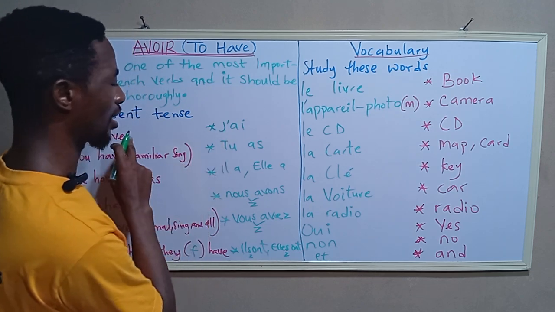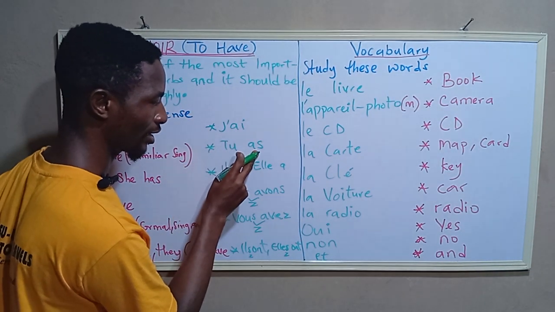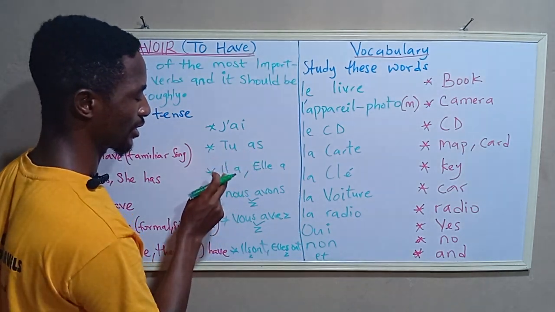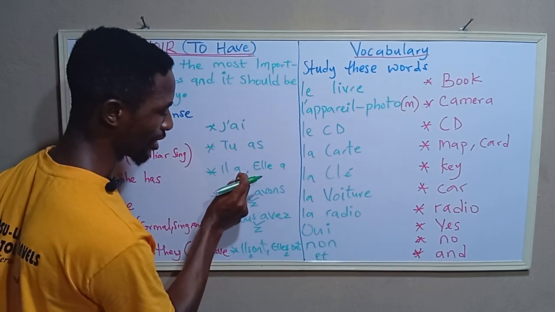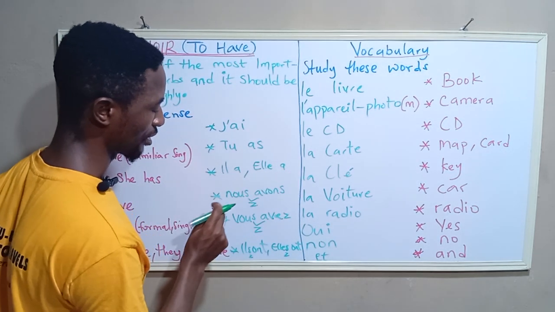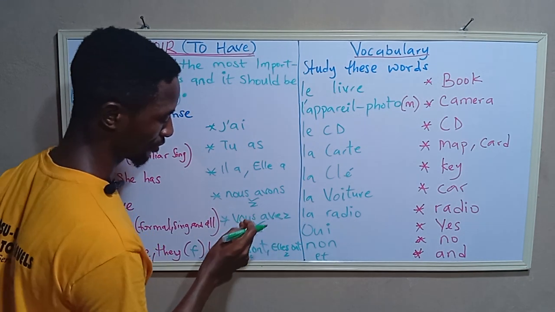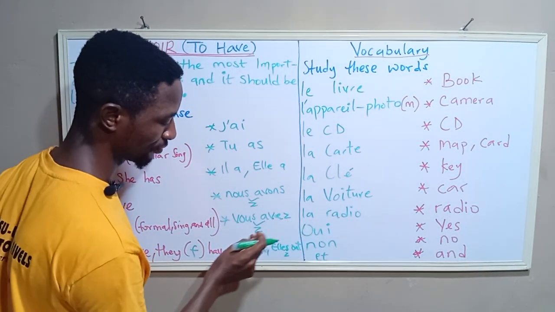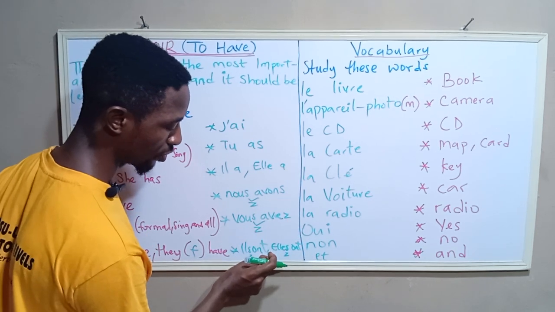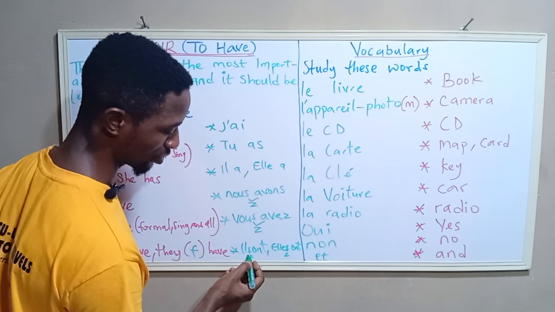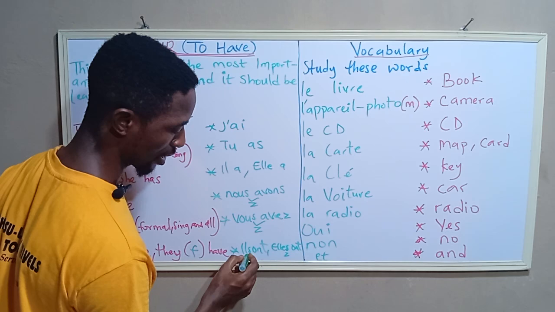So let us conjugate this verb once again. J'ai, I have, say it. J'ai, tu as, il a, elle a. Then nous avons, we are going to turn this to Z. Nous avons. Then vous avez. Then ils ont, elles ont. You are going to turn it to Z as well. So ils ont, elles ont.